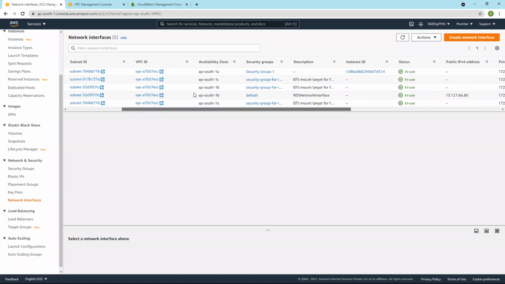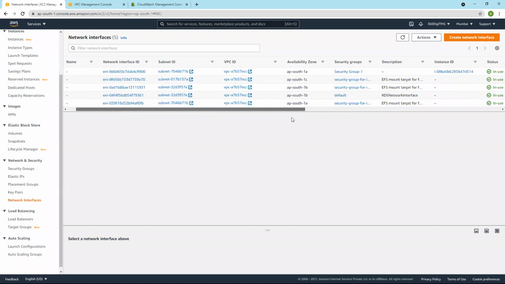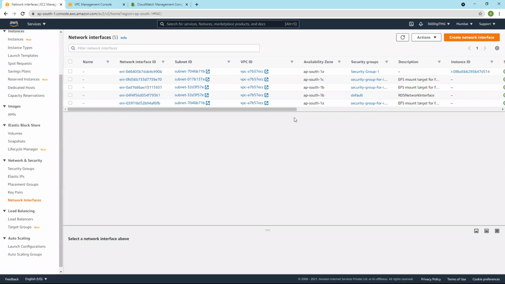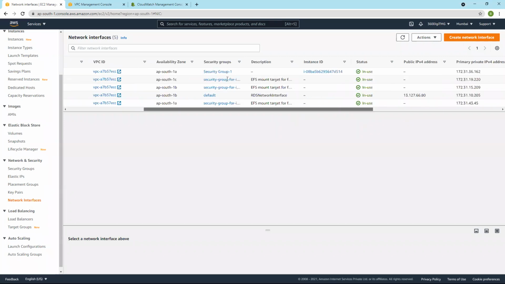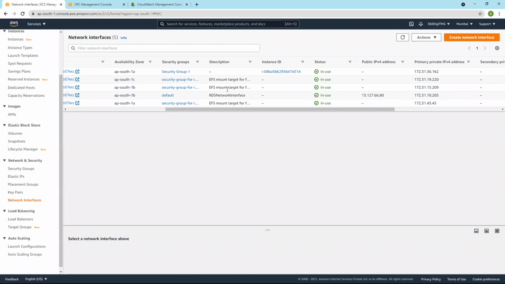So these are the subnets that are used by these things. EFS. Do we have three EFS? Okay, anyway, EFS. We have created an EFS, Elastic File System, and it's available in 1C, 1B, 1A.